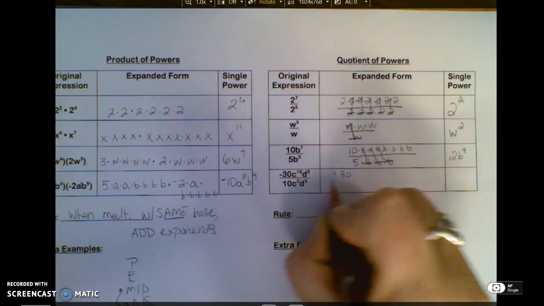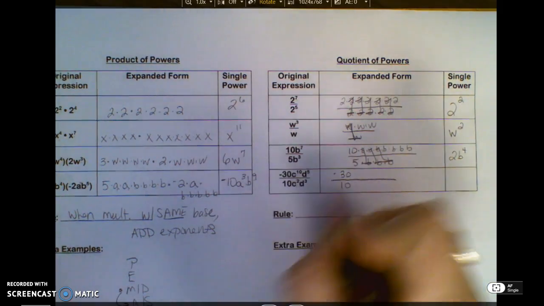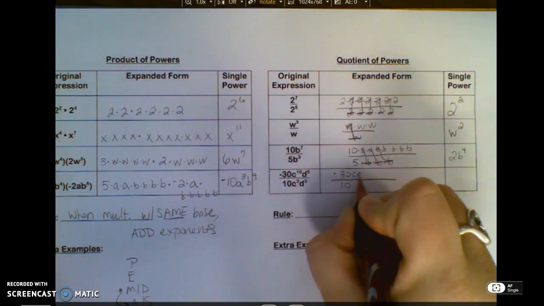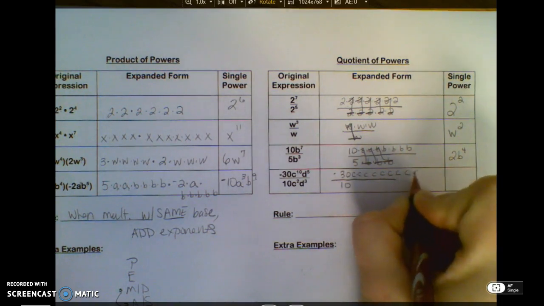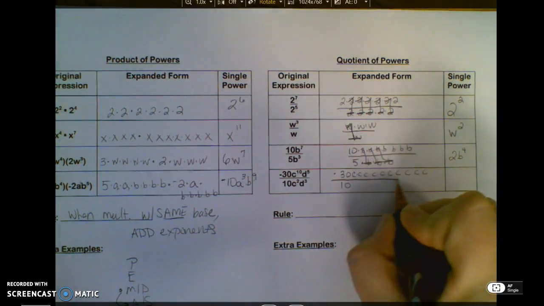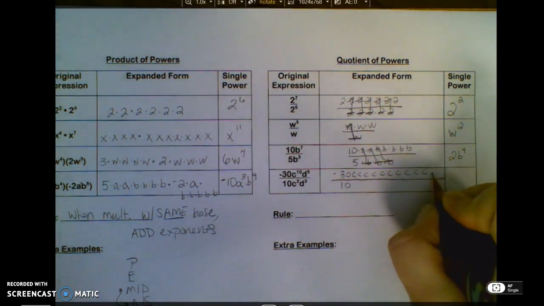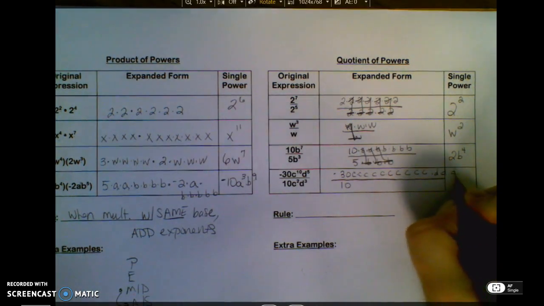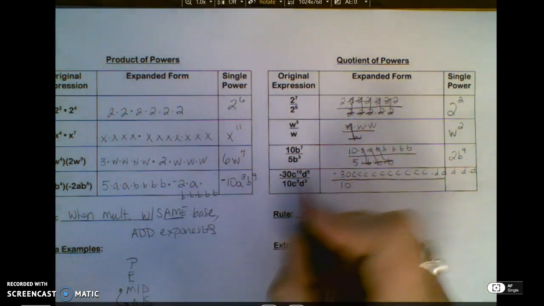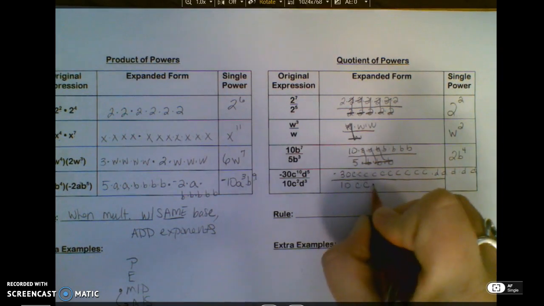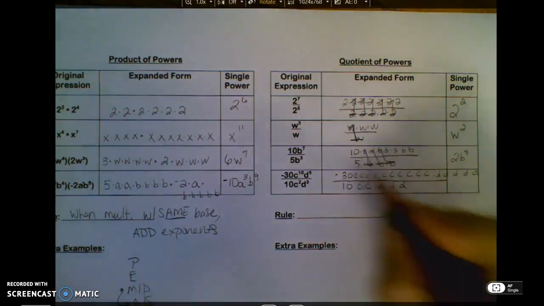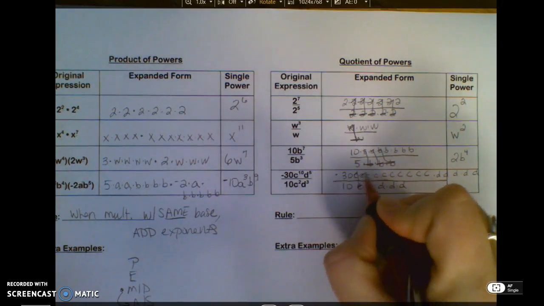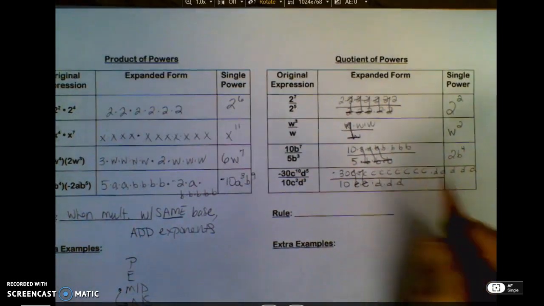Negative 30, 10 c's, and then I have 3, and then I have 5 d's. I don't even know that they'll all fit up here. And in the denominator, I have 2 c's and 3 d's. So anything divided by itself is 1.